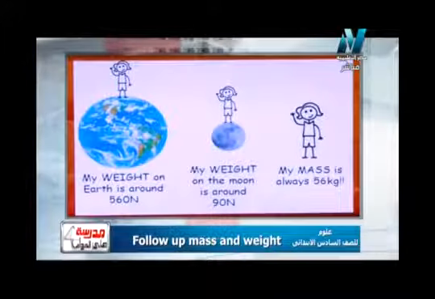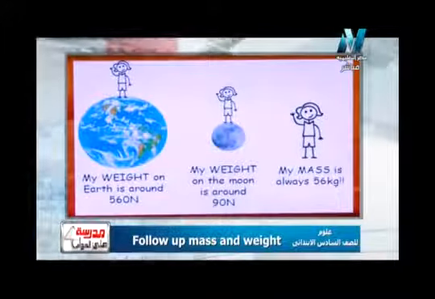ندرس بقى يعني ايه الويت بالتفصيل زي ما درسنا الاسبوع اللي فات. We have studied that weight is the gravitational force by which the body is attracted to the earth. Again, weight is the gravitational force. That's a very important definition. الويت هو قوة الجذب اللي بتجذب الجسم للأرض.